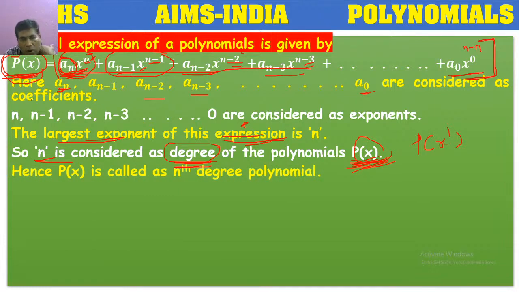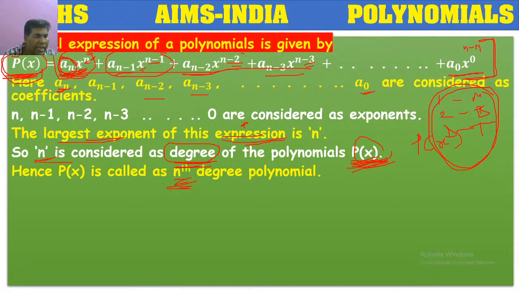So p of x, as the degree is n, we call it an nth degree polynomial. If it is one term, we call it a monomial, two terms binomial, three terms trinomial. Based on the number of terms, we have defined the polynomials. Like that, based on degree also we can define the polynomials.